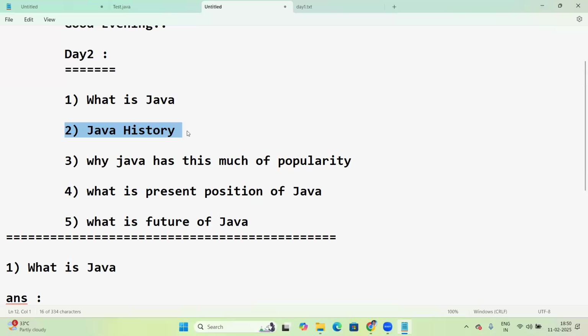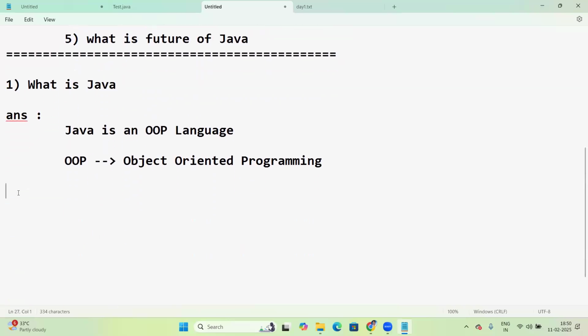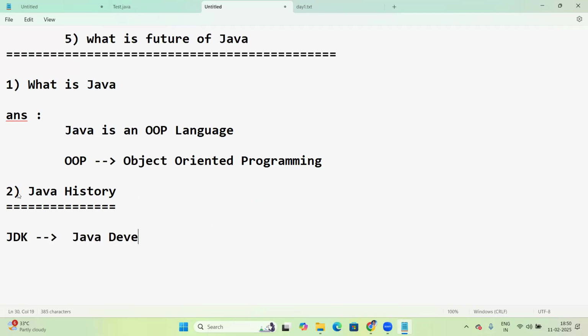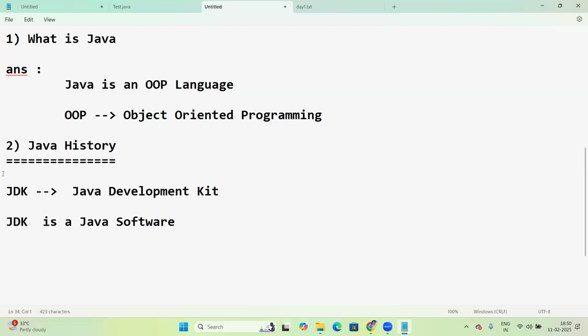So what is Java history? About Java history. See, JDK stands for Java Development Kit.